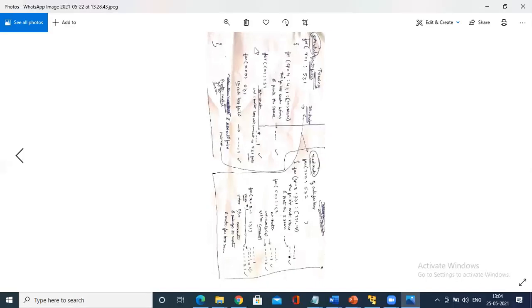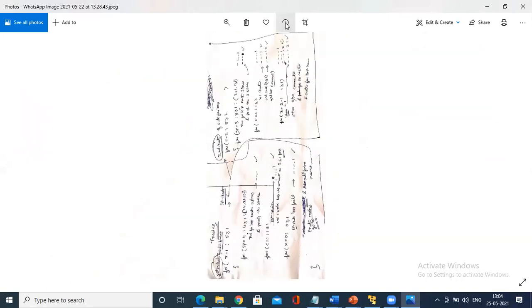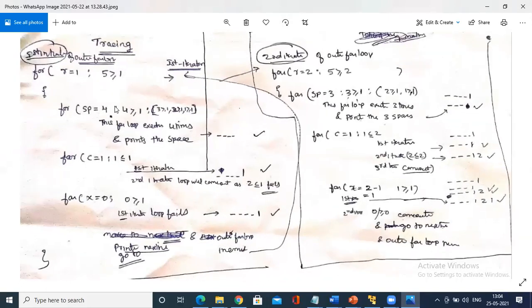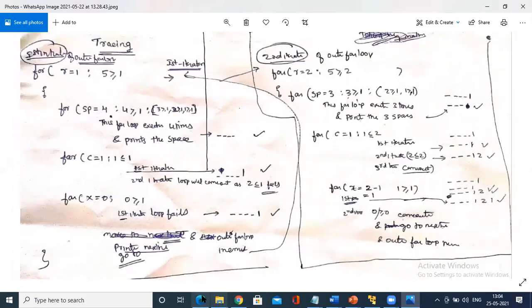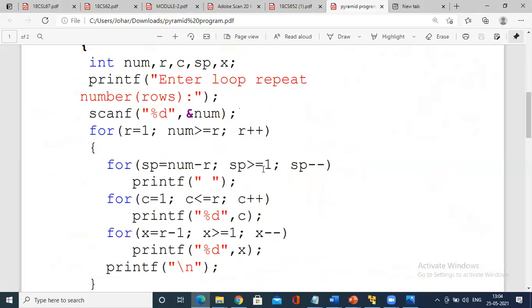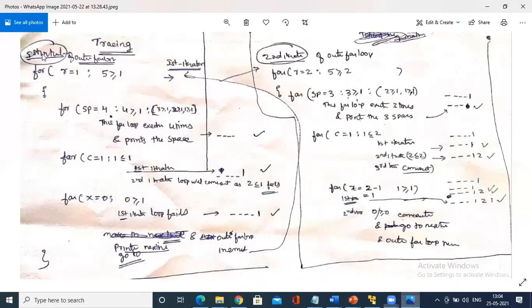See, this was the tracing of the program that I have shown you. This was the tracing that I was supposed to show you for the program that you have studied. How does this for loop work? First for loop, second for loop, third for loop, and printing the line. I don't know how many people have followed this. So, tracing of the first for loop.